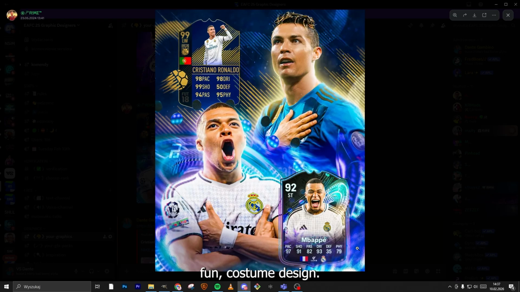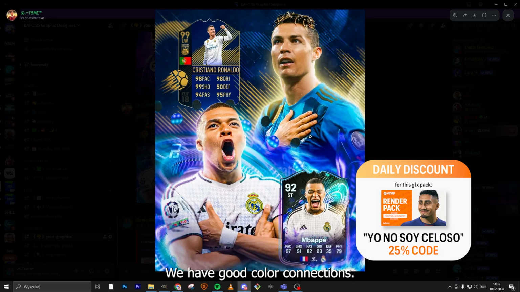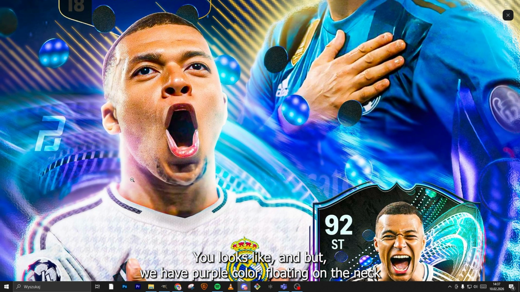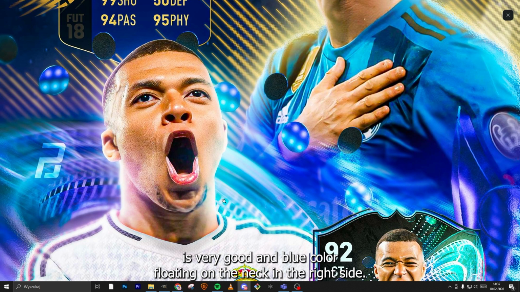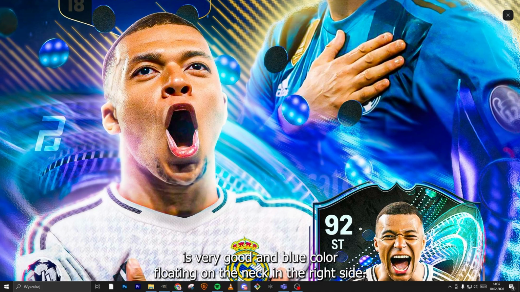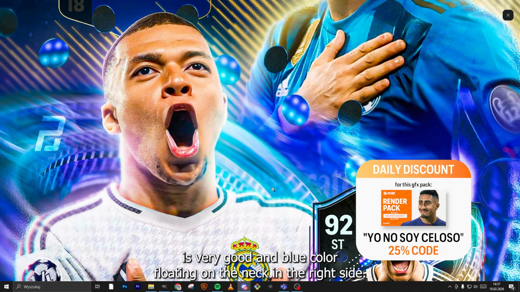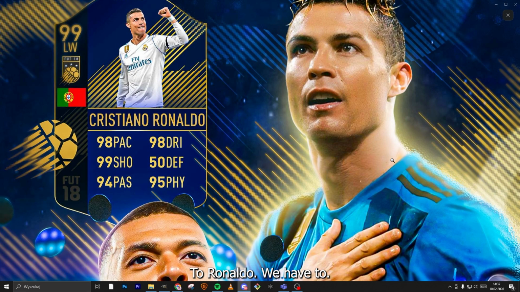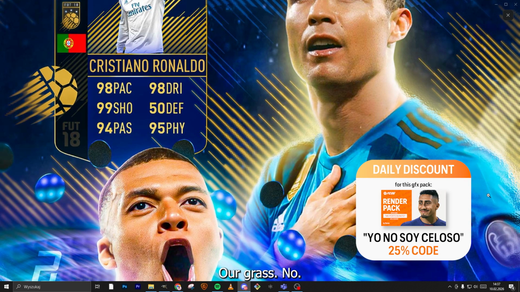A fun custom design. This graphic is very good. Why? We have good color connections, good color on the render. You can see it's like Mbappe. We have purple color glowing on the neck, which is very good, and blue color glowing on the neck on the right side. It's a very good connection. On Ronaldo we have two, and some effects on the glasses.